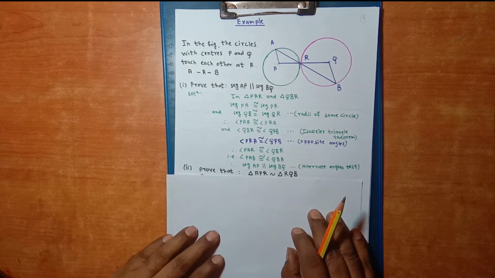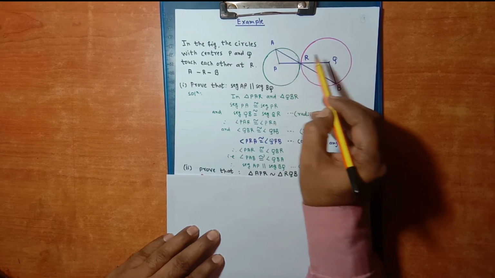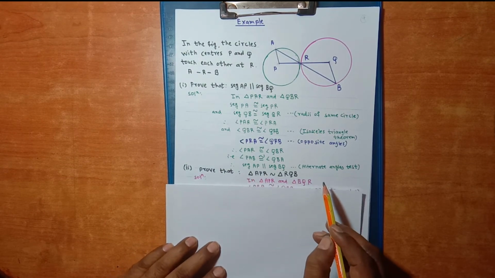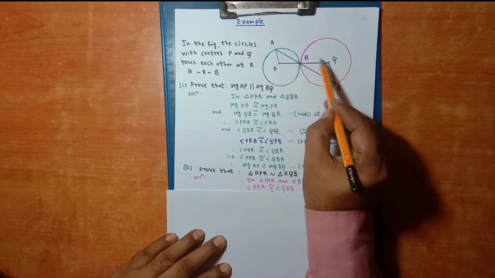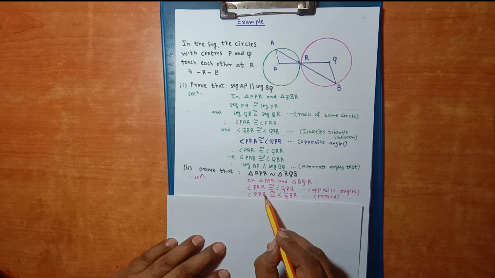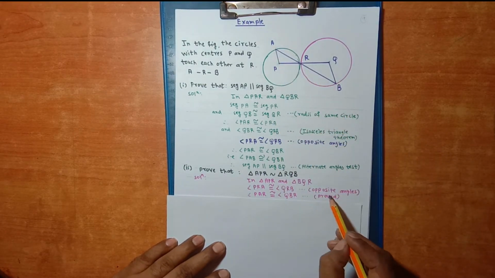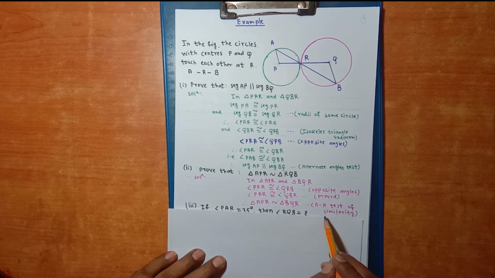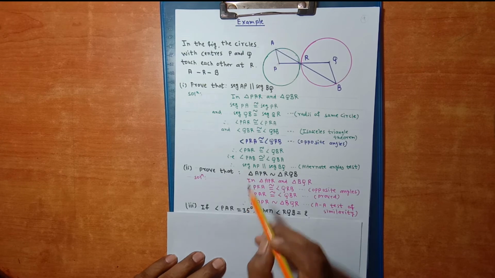Now the second sub question is we have to prove that triangle APR is similar to triangle RQB. In triangle APR and in triangle BQR, angle PRA is congruent with angle QRB. Reason is opposite angles. Angle PAR is congruent with angle QBR. We have already proved it. So triangle APR is similar to triangle BQR, by the AA test for similarity.